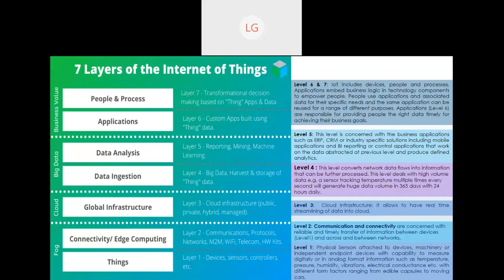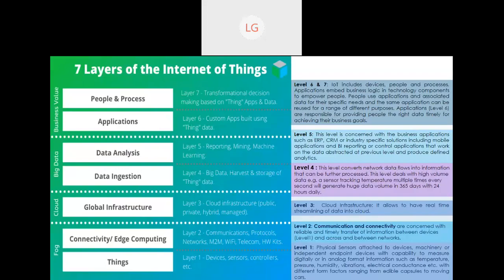Now, third thing, once your data has moved through this protocol layer, it will go to the cloud one. Three types of clouds we are already aware of: public, private, hybrid. Whatever type of infrastructure your company has, there will be real time streaming of this data into the cloud. Then from this level, we will move to the data capturing mode, and here comes the big data. In this layer comes big data harvest and storage, because we have real time data, and from sensors a huge amount of data is coming, and this data is also unstructured.